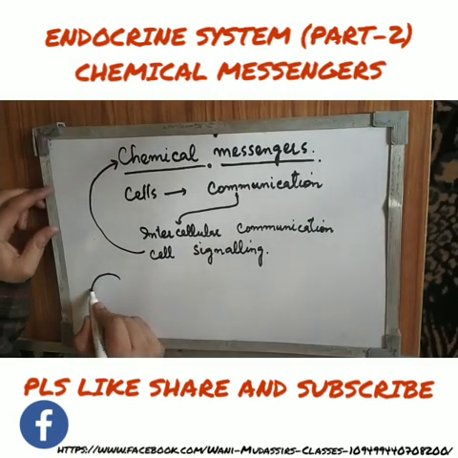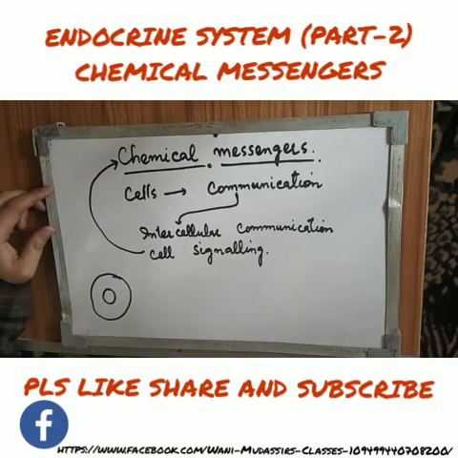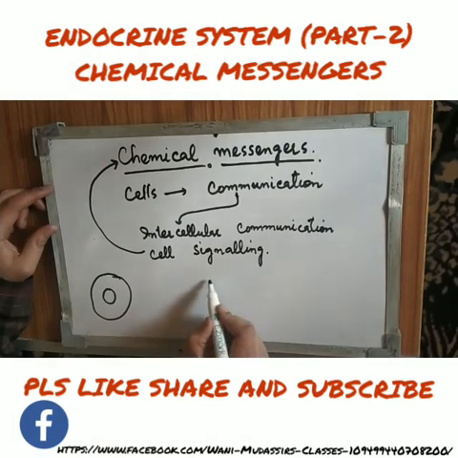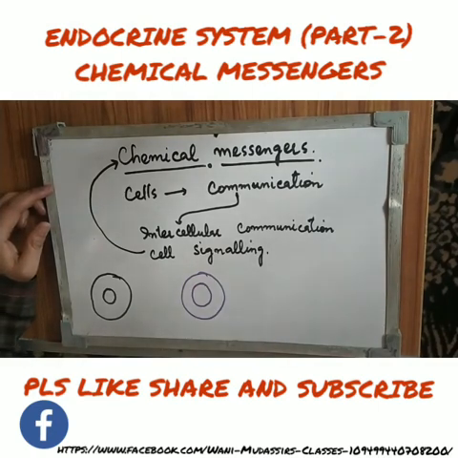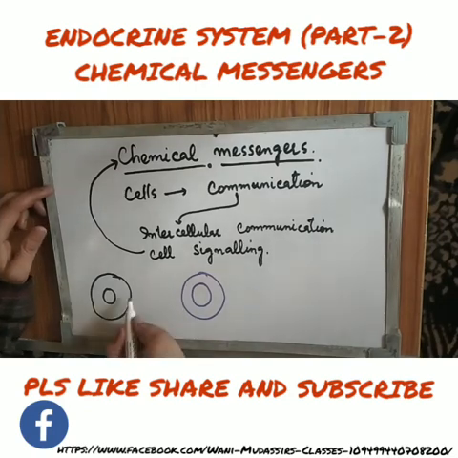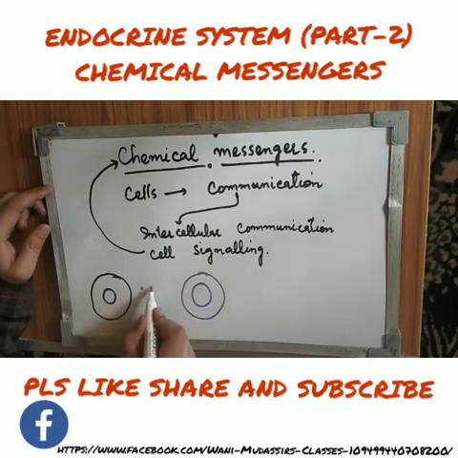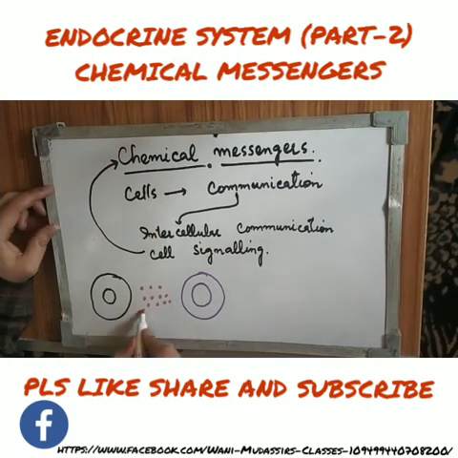Suppose here is one cell and it has to communicate with the other cell. This cell communicates with the other cell through some special chemical substances which are called chemical messengers.